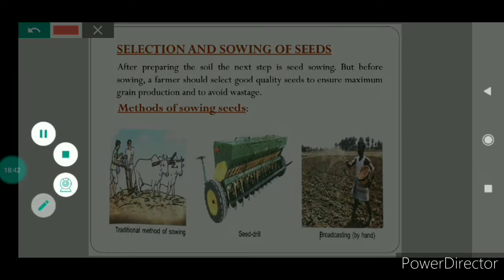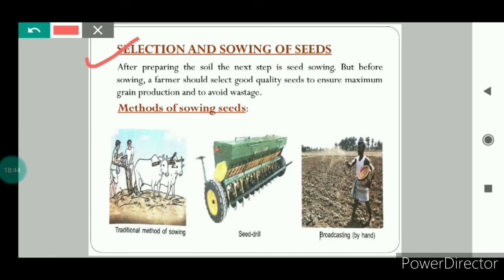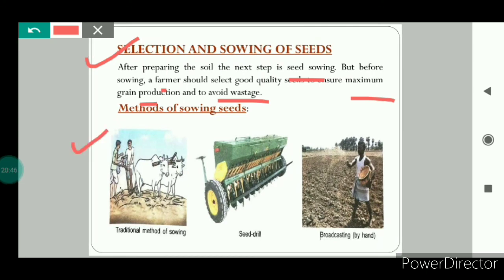Now the next step is selection and sowing of seeds. After the soil is prepared, the next step is seed sowing. But before sowing, a farmer should select good quality seeds so as to get maximum grain production and to avoid wastage. While sowing the seeds, farmers should consider some important points.